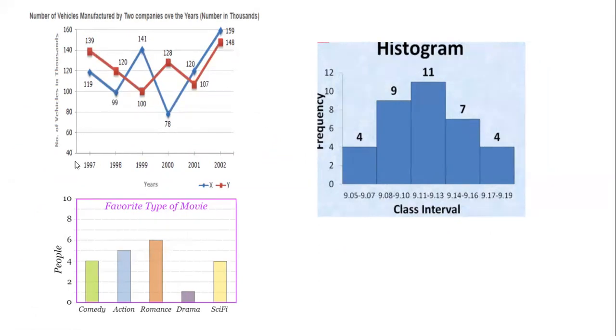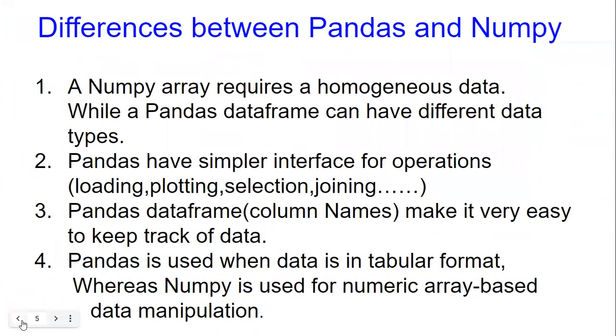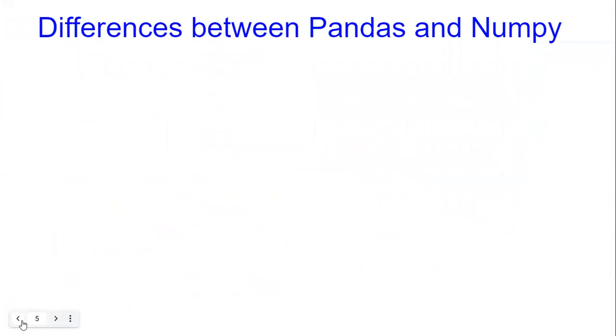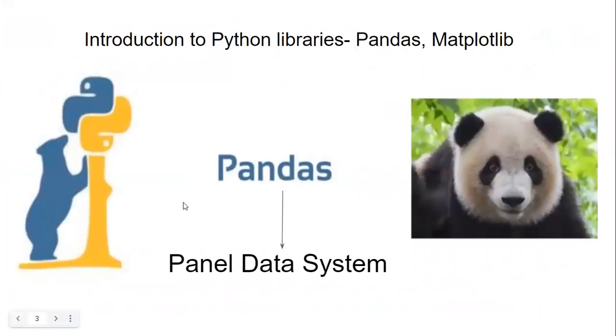So in today's class, the first unit, only the first topic. What is the topic? That is the library. What are the different libraries in Python? So Python libraries, pandas and matplotlib. Pandas means nothing but panel data system. We have seen two libraries today, pandas and matplotlib.